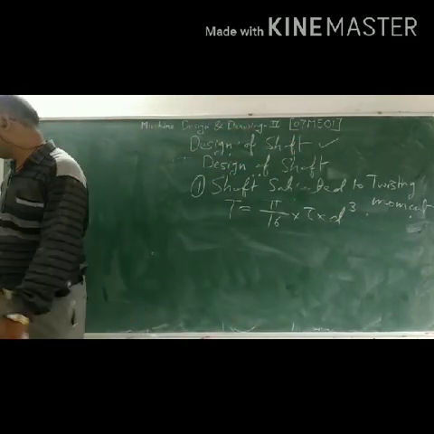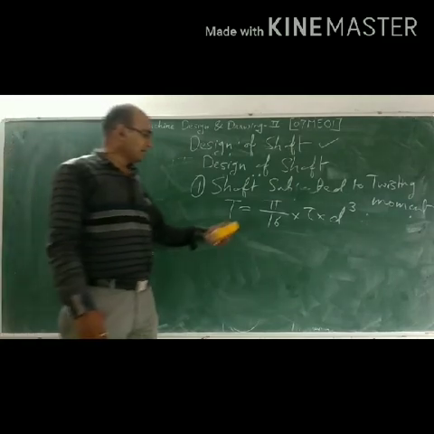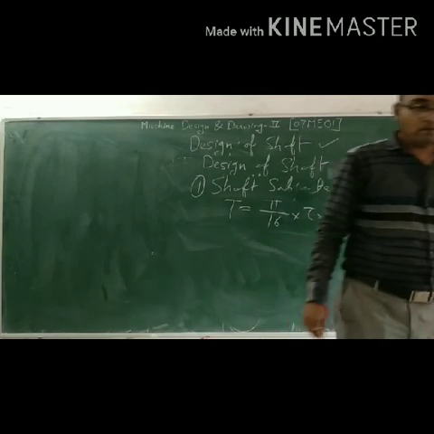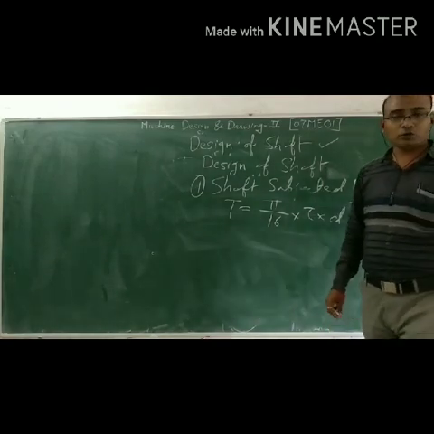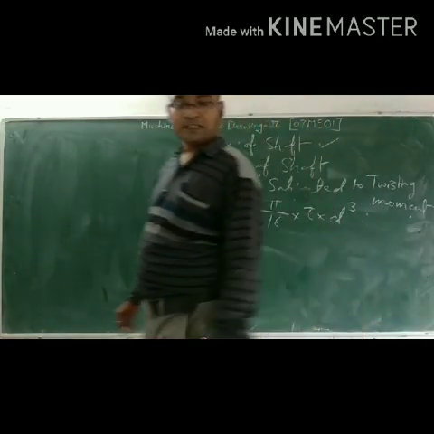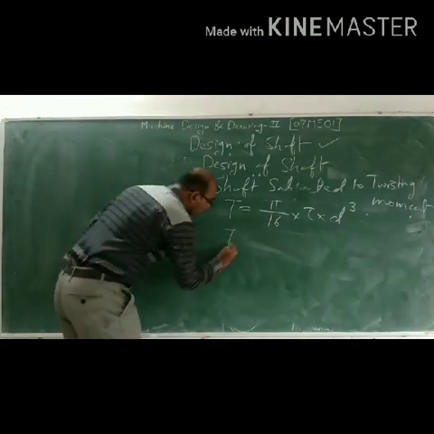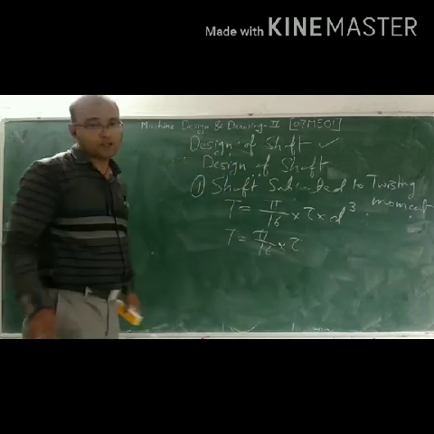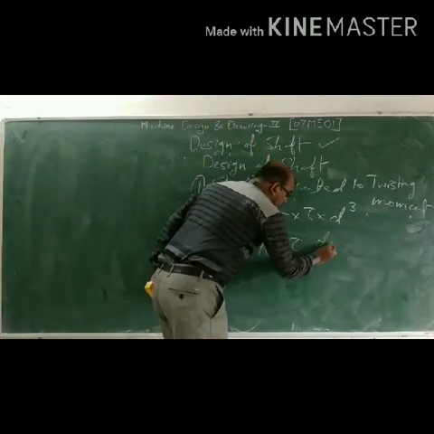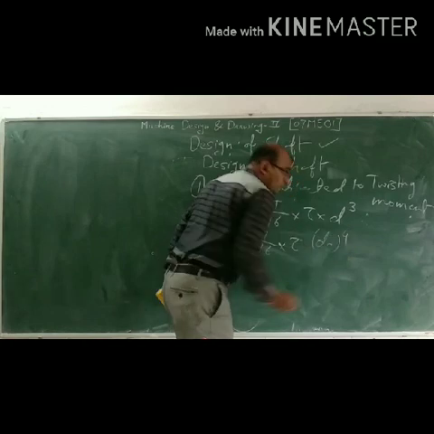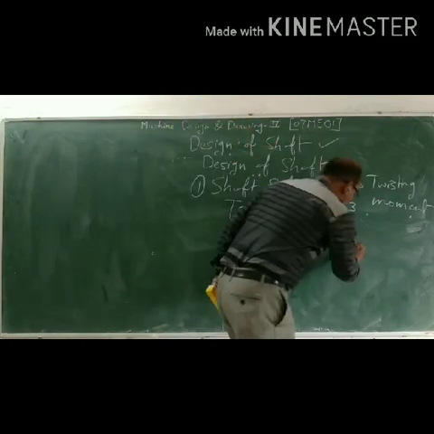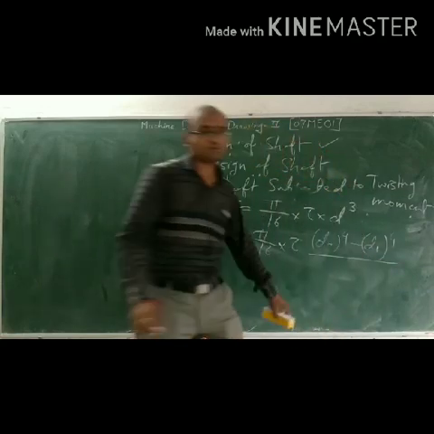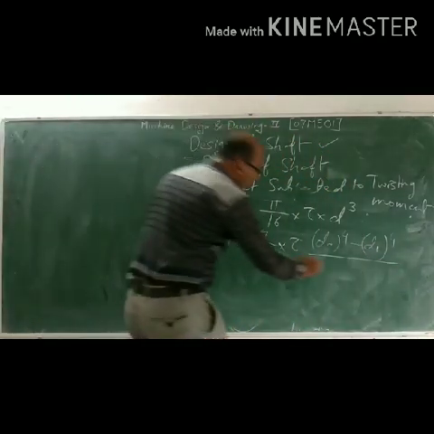At the time of a solid shaft, the torque, the twisting moment, is pi by 16 tau d cubed. Then for a hollow shaft, T equal to pi by 16 into tau into (d_o to the power 4 minus d_i to the power 4) upon d_o.